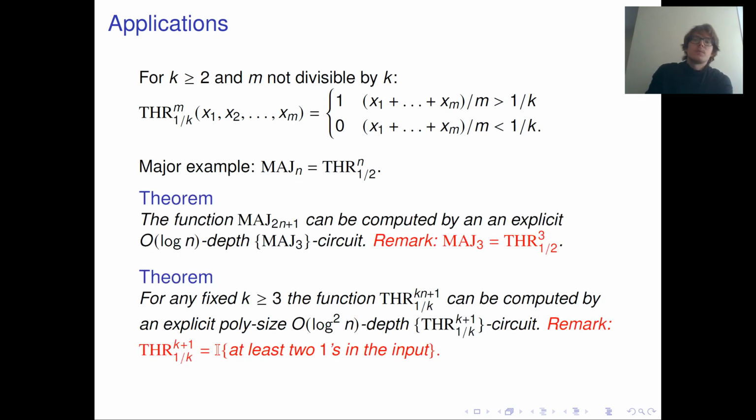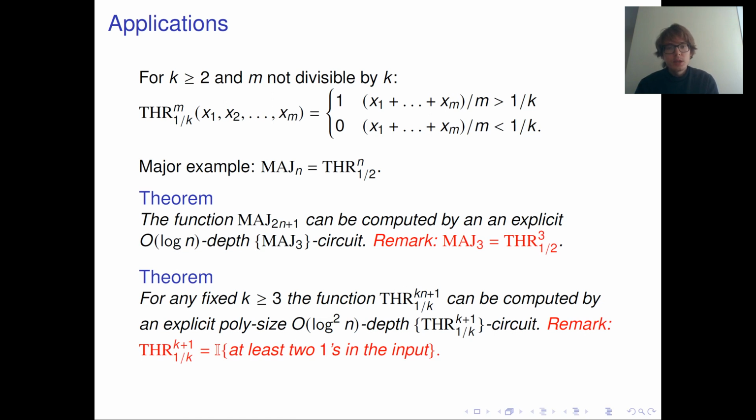And here are our main applications. First, we show that the majority function on 2n plus 1 bits can be computed by an explicit logarithmic depth circuit. Explicit here means that the circuit can be printed out deterministically in time polynomial in n, and in fact the circuit consists only of majority-of-3 gates and variables. Here I'd like to stress that we do not use constant zeros and ones, and this is actually important.